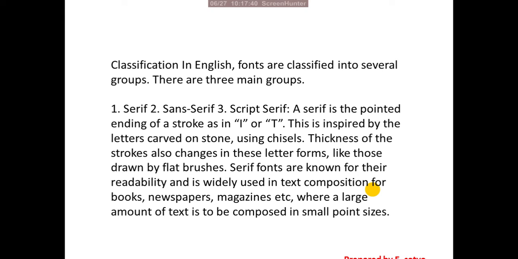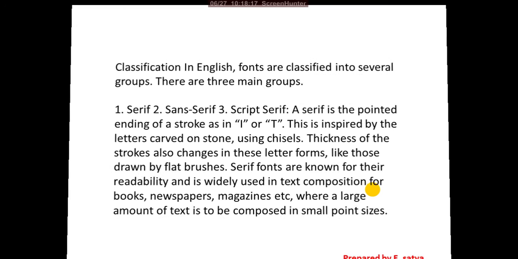A serif is the pointed ending of a stroke, as in the letters I, R, T. This is inspired by the letters carved in stone using chisels. The thickness of the strokes also changes in these letter forms, like those drawn by flat brushes. Serif fonts are known for their readability and are widely used in text composition for books, newspapers, magazines, etc., where a large amount of text is to be composed in small font sizes.